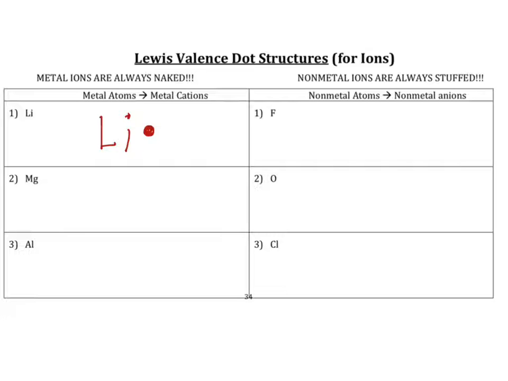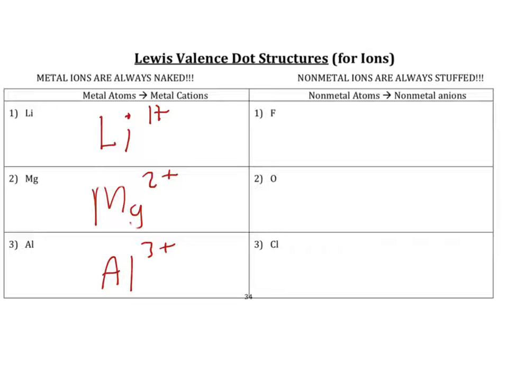So lithium is going to lose its 1 negative electron, and when it loses 1 negative electron, it becomes a 1 positive. Magnesium has 2 valence electrons. It will lose those 2 valence electrons and become a 2 positive. And then finally we have aluminum, which has 3 valence electrons. It will lose those 3 electrons to become 3 positive.